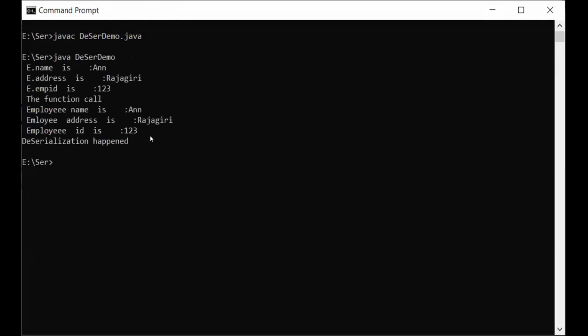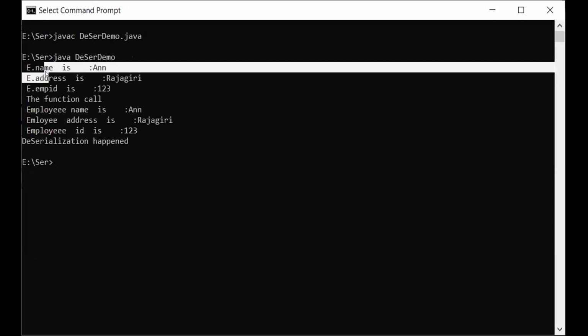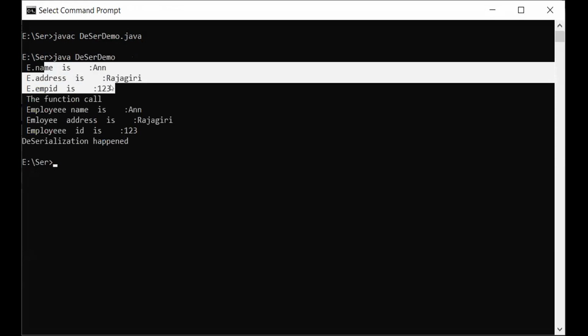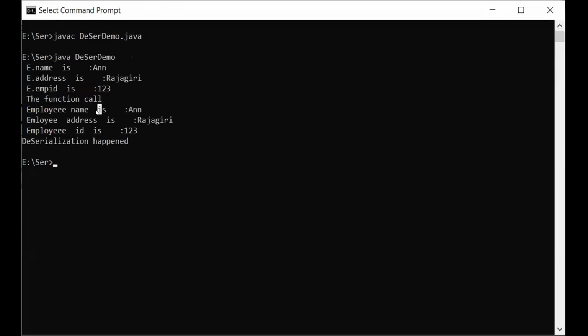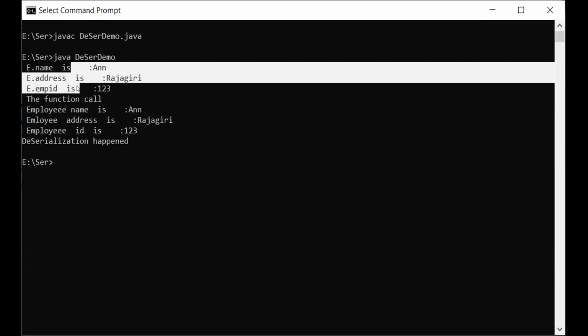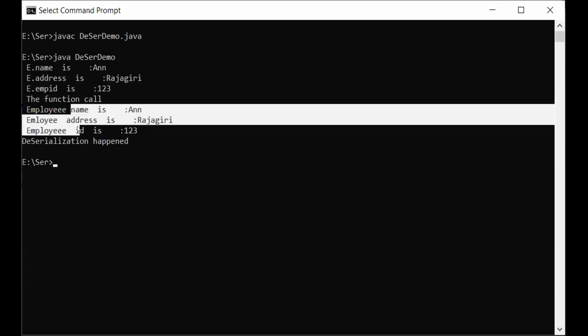Okay, so I'm getting all my things back from my emp123.txt. I can even get things in the form of e.name, address, and I even tried calling the function. Both will work. Any will work. You can go any way. You can either go for e.name or you can even go for the function, whichever it be. From the serialized byte stream, you will be able to get back your original object.